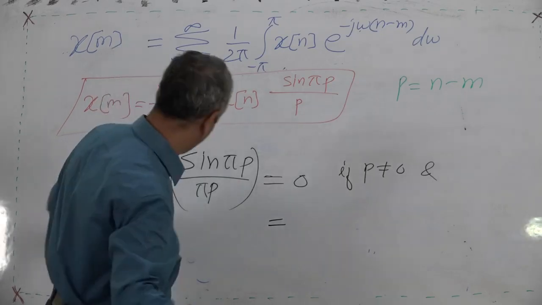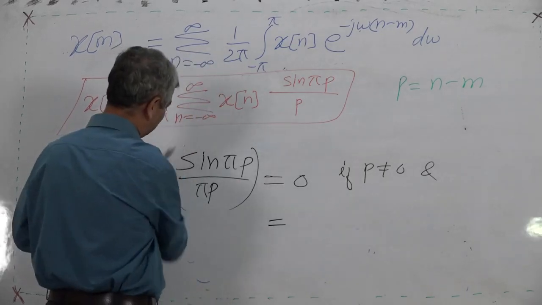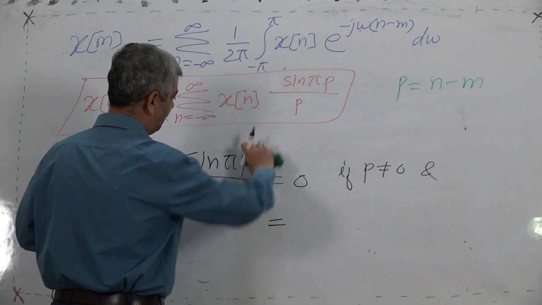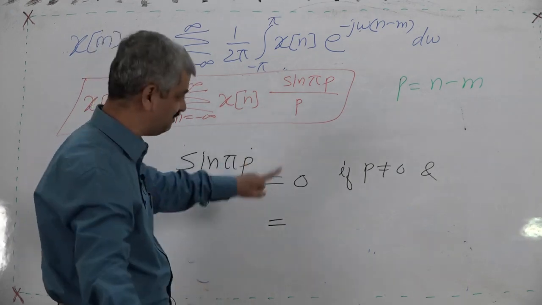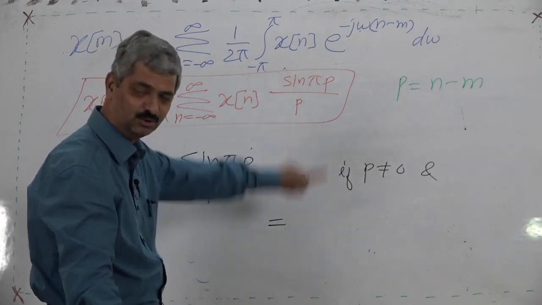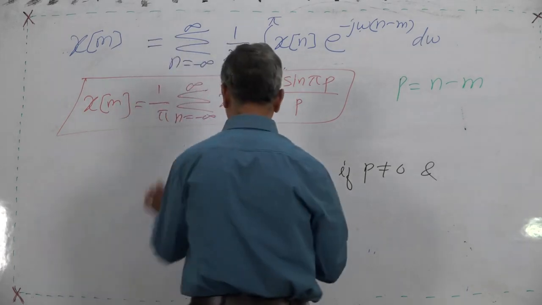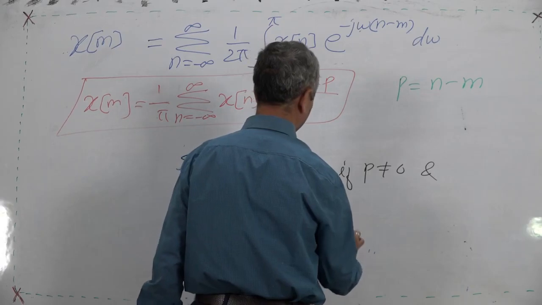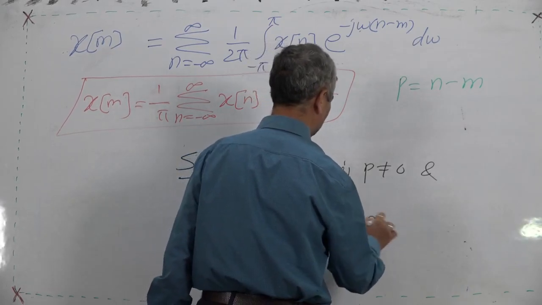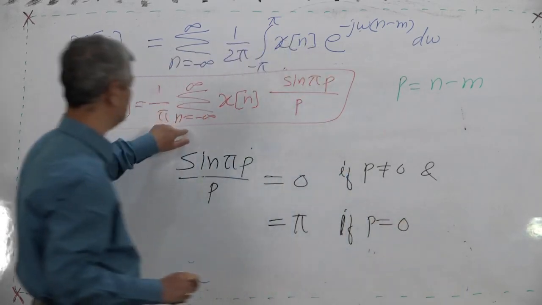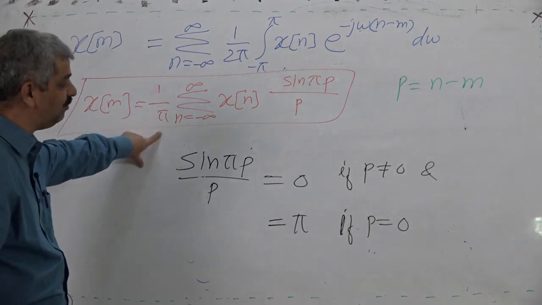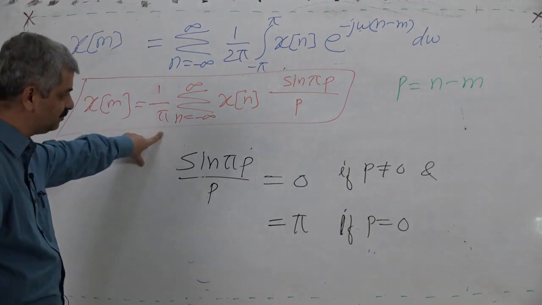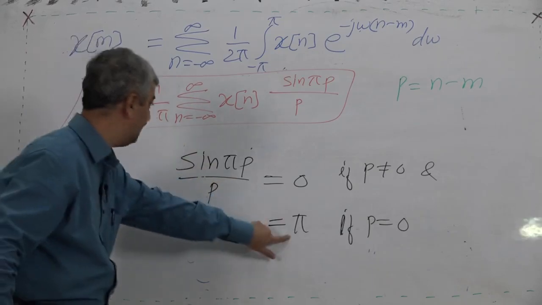Or we need not go into this much simplicity. Sin pi p upon p is equal to 0 when p is not equal to 0, and this is equal to pi if p is equal to 0. So in this summation term, p is 0 when m equals n. So at that time the answer is pi.